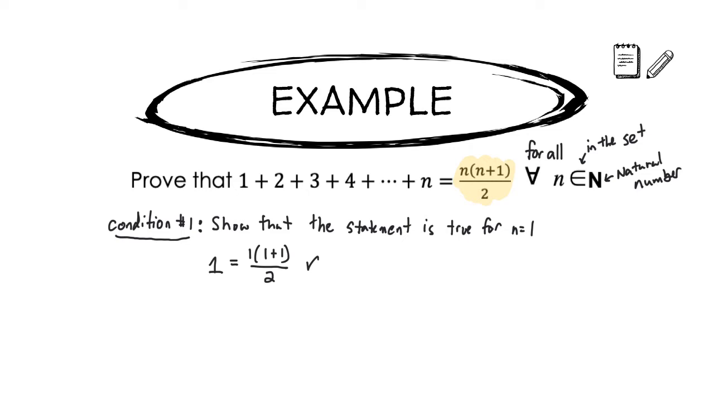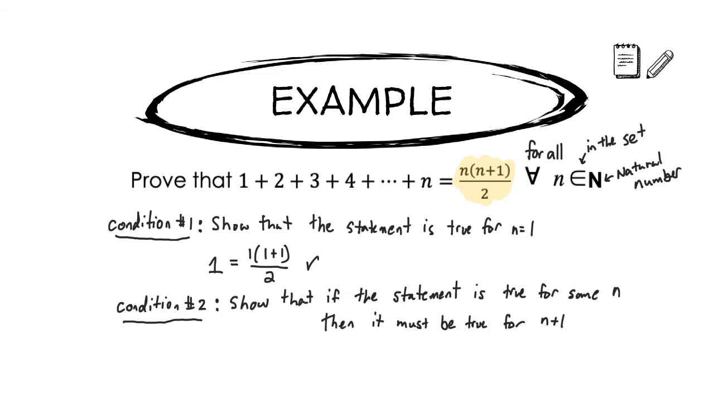We don't need to check that the statement is true for n equals 2, or n equals 3, or n equals 4. However, I might advise that you take the time in a new induction proof to check for several initial cases. This will allow you to familiarize yourself with the problem and really understand what it is that you're trying to prove. So next we'll take a look at condition 2.